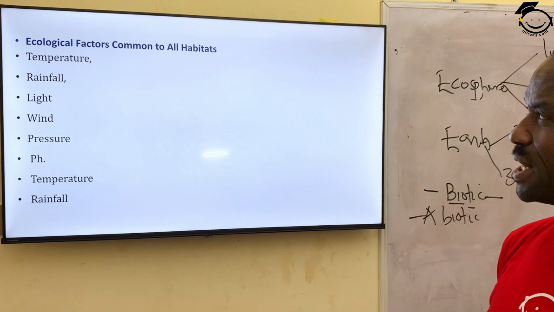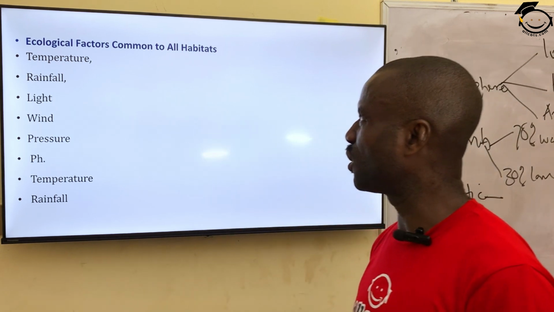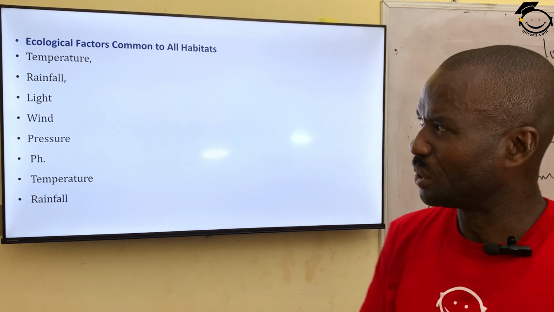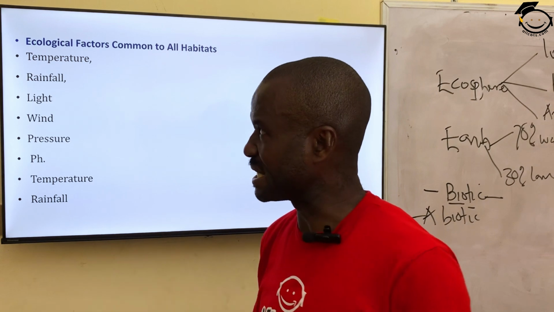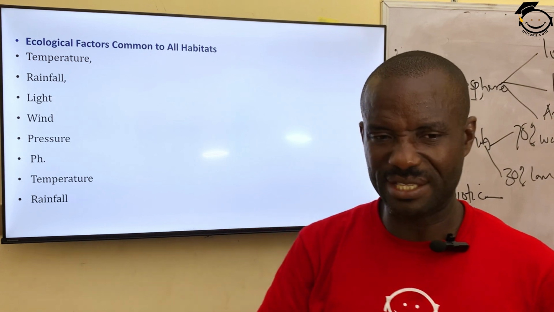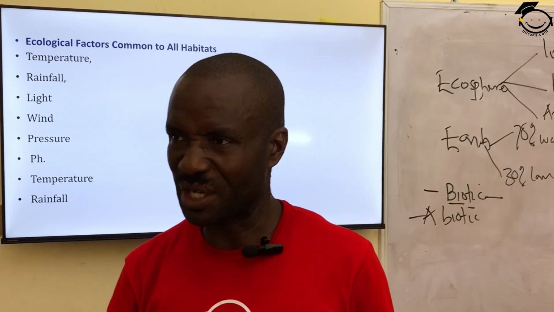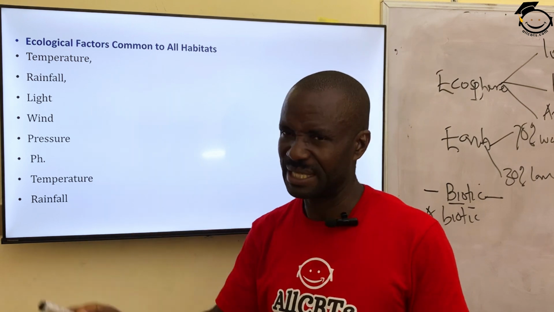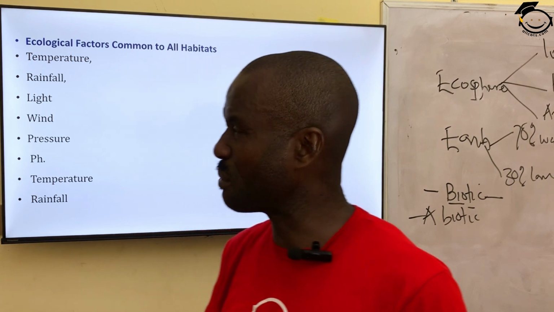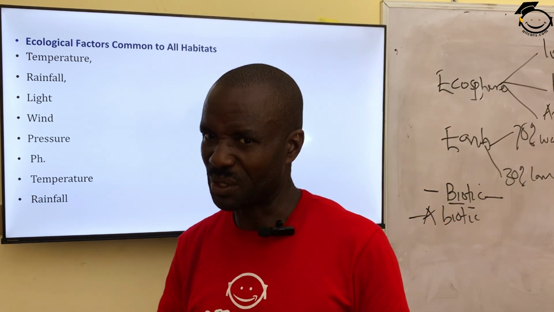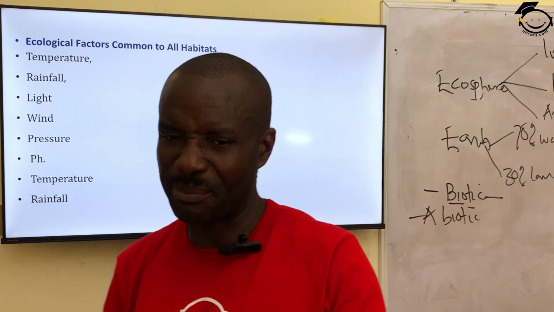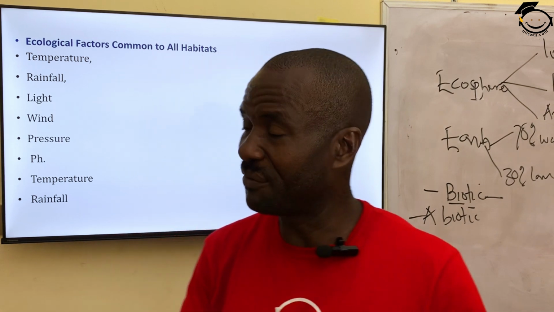So the next one is ecological factors common to all habitats, meaning there are some factors that determine the relationship or the interaction of these organisms in a particular environment. The first one is temperature. Temperature has an effect on the existence of living organisms. For instance, if the temperature is too high, it has a ripple effect on animals because they won't be able to function well. And if the temperature is too low, it also has an effect. There's a particular optimum temperature where a living organism can thrive.